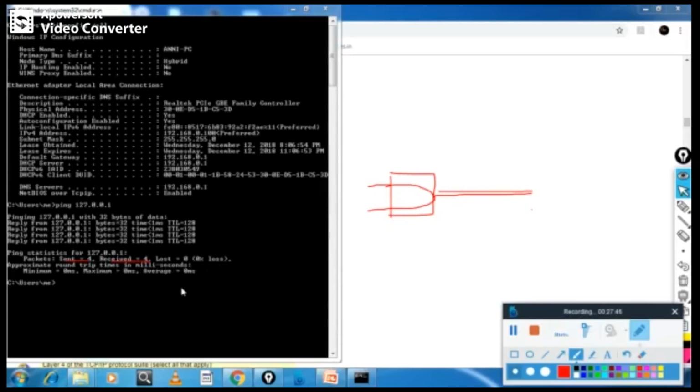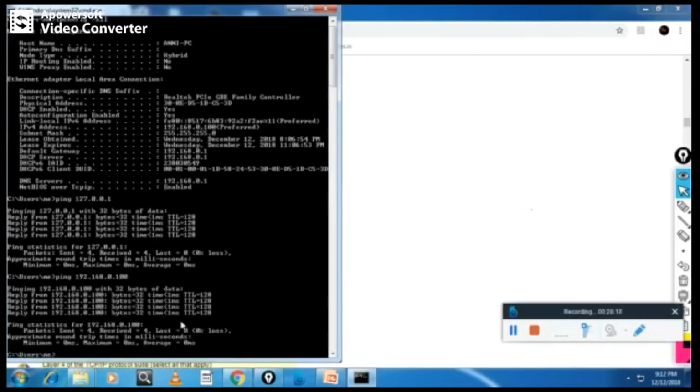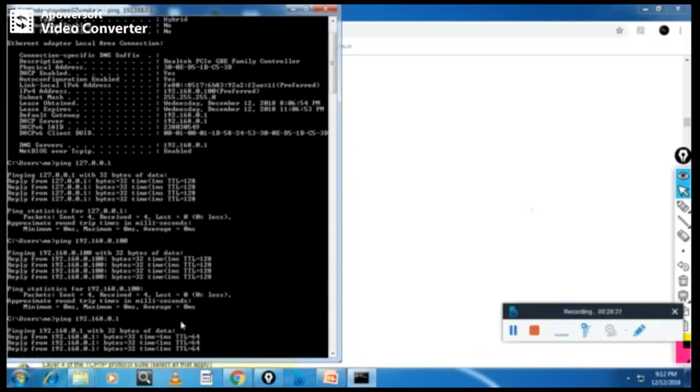That's one way. The other way is you use the IP address itself. What is the IP address of your machine? So ping this one, 192.168.0.100. You are getting a reply. If it is okay, then you check the gateway. Gateway is 192.168.0.1. If the router is okay and connectivity is there, then I will check everything else.